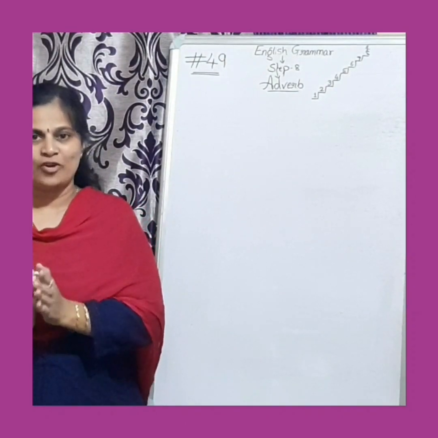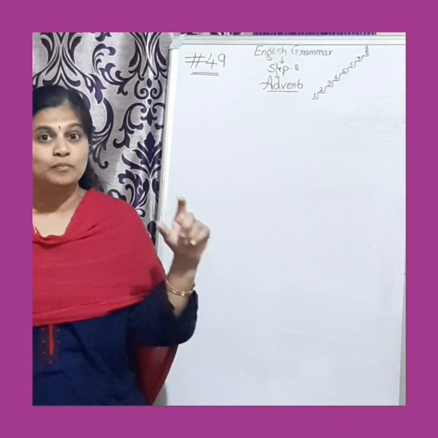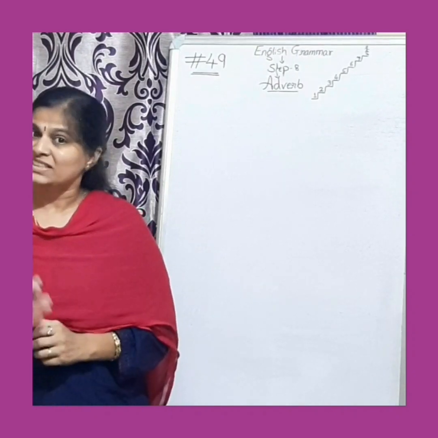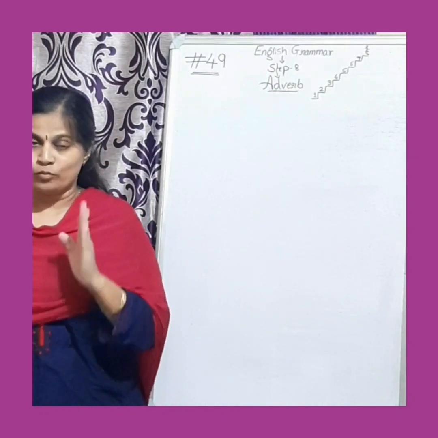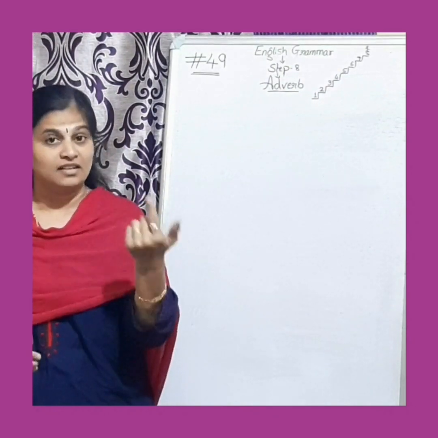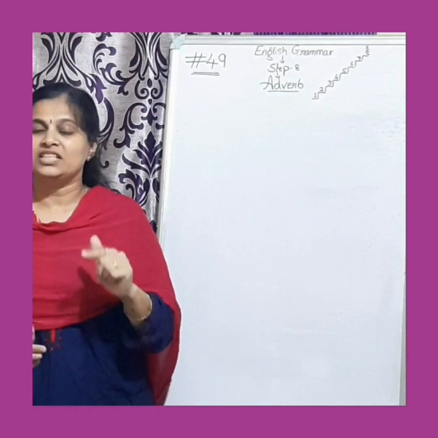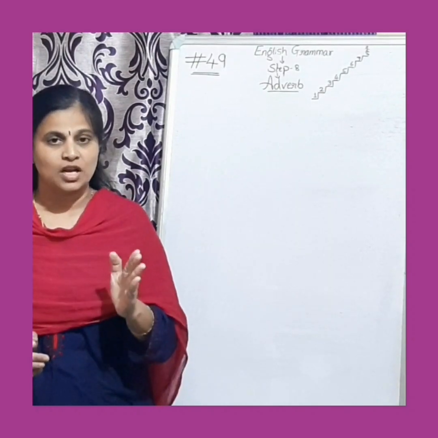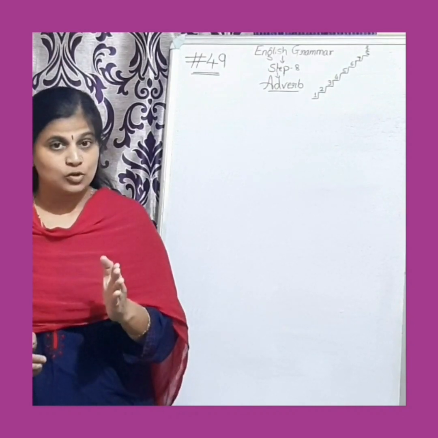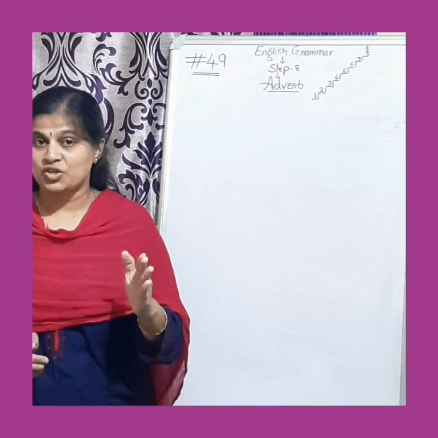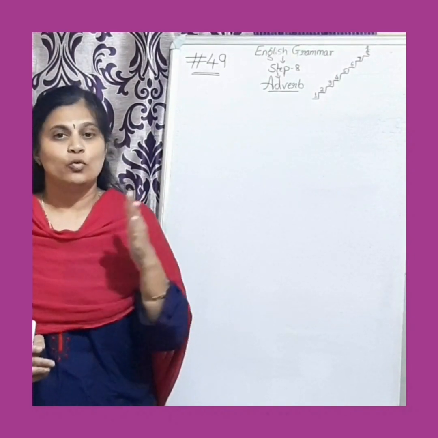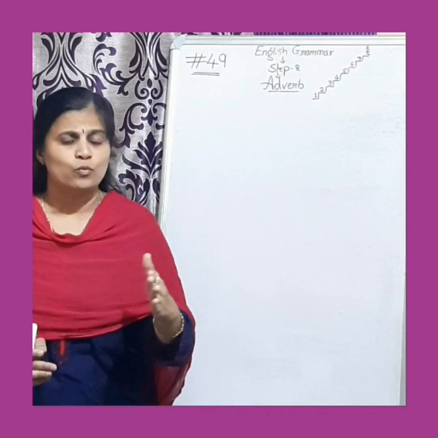In this part, we are going to focus on adverb of place. As we started the topic, adverb. What is adverb? Adverb actually modifies verb, adjective as well as another adverb. So, this adverb also gives information about when that action took place, where that action took place, and degree of that action, frequency of it as well as manner of it. So we are going in detail one by one.